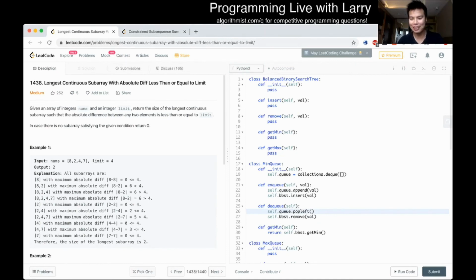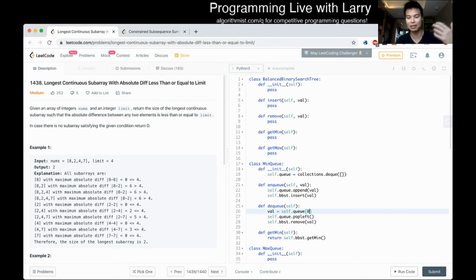I have a typo here. We remove a value without actually getting it, it's just like a magical thing. But actually, we want to get the value that we're removing, and we could make this slightly clearer by doing something like this, getting the top of the queue. And yeah, we should gate it to make sure that it has more than 0 items and stuff like this. So now we get the value, and then we remove the value. So that's how you would do dequeue.